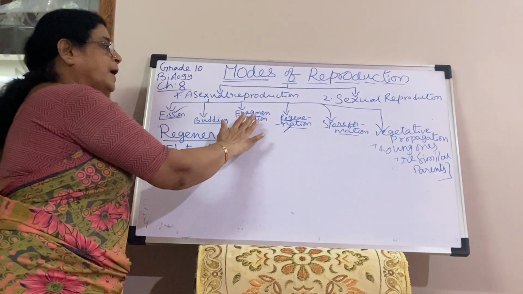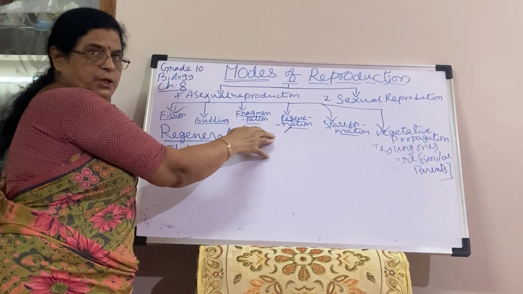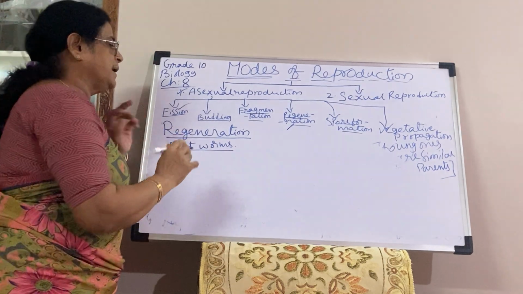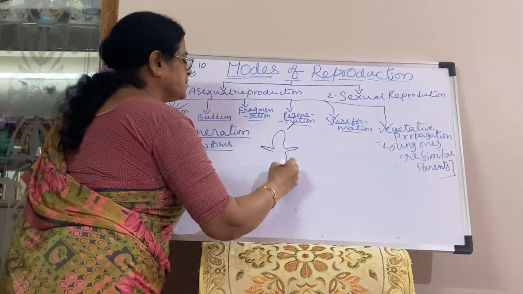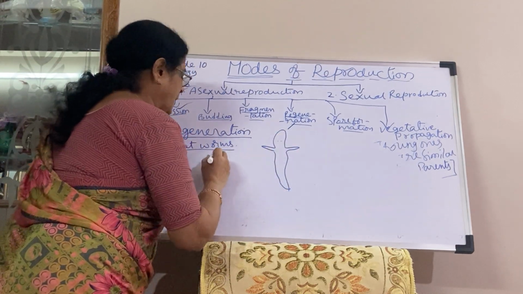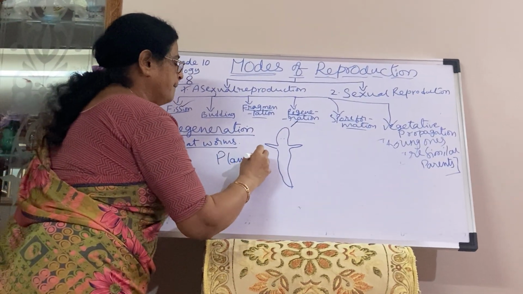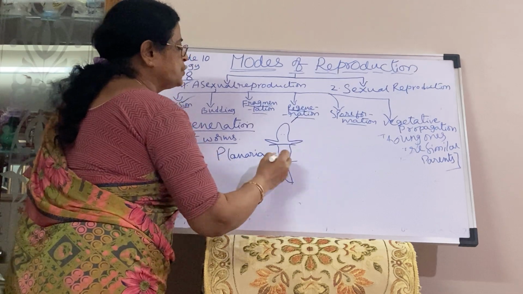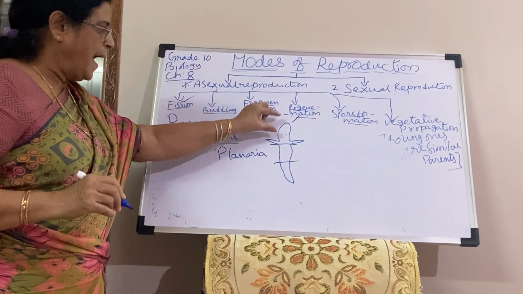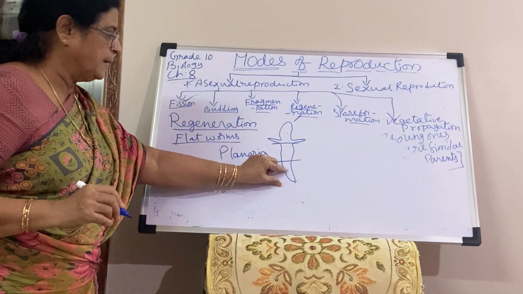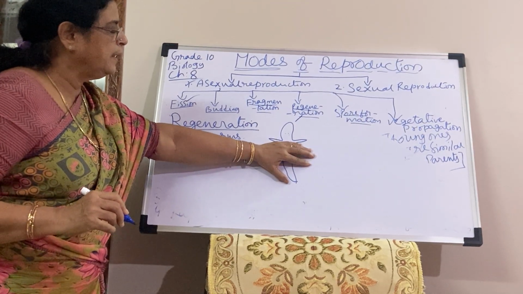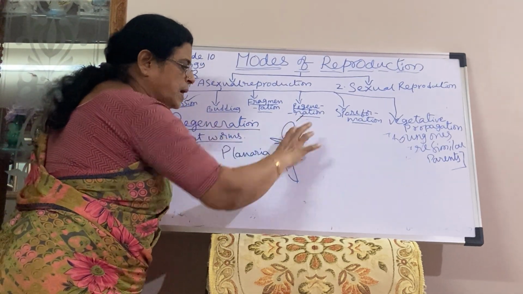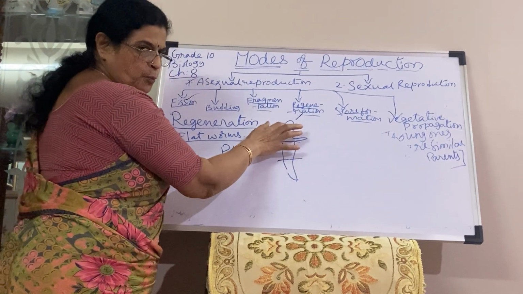But you see, children, fragmentation is also very related to regeneration. But in fragmentation, we don't have specialized cells. In regeneration, I will show you, this is the flatworm called planaria. After maturation, accidentally or in any other condition, if it divides into three parts, head part, middle body part, tail part, then what happens? The head part will regenerate the other two parts, the middle part will regenerate the other two parts, the tail part will regenerate the upper two parts.